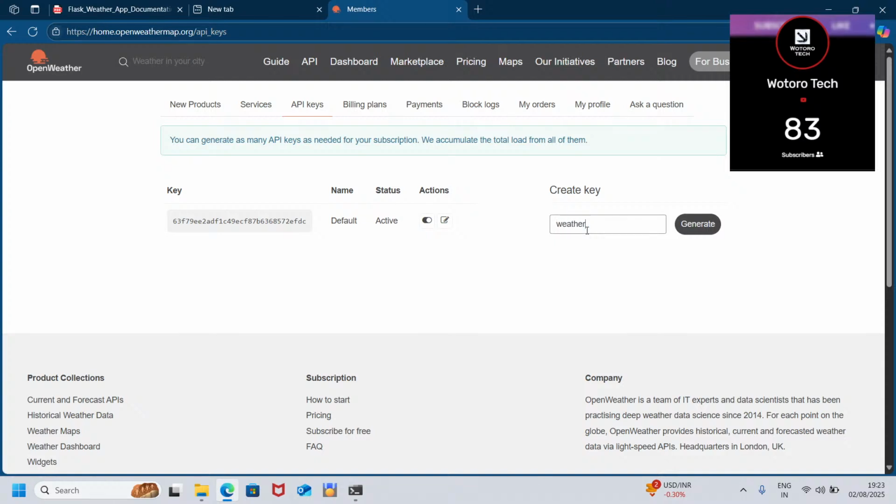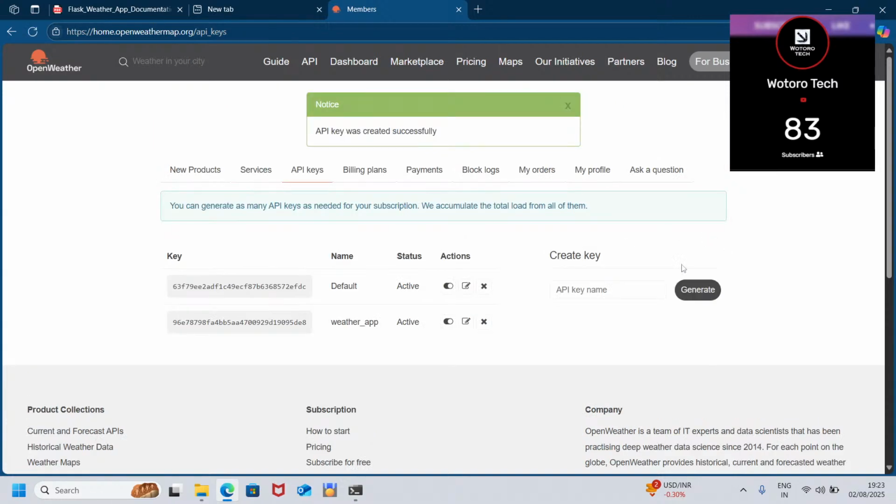Just say weather app. Generate. You can see that the API key was created successfully. What you do next is just copy this, so that later we paste it.